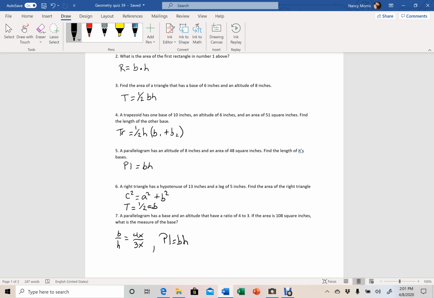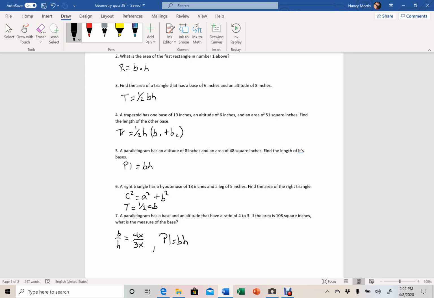So you'll be plugging in your 108 for your PL and then plugging in your base and your altitude and then solving accordingly, okay? On this particular step there are a few different steps you're going to be taking, but basically what you're doing is solving for x, okay?